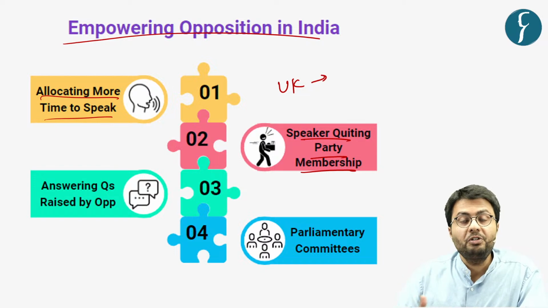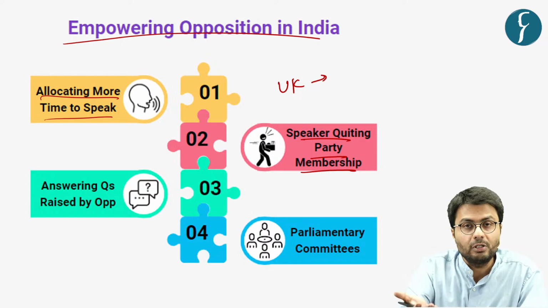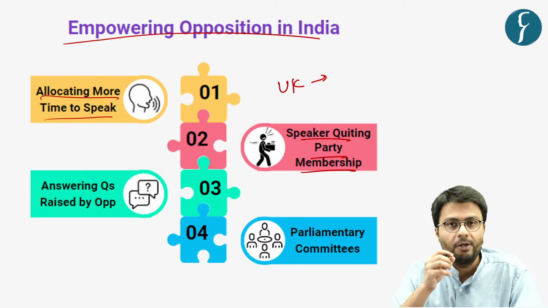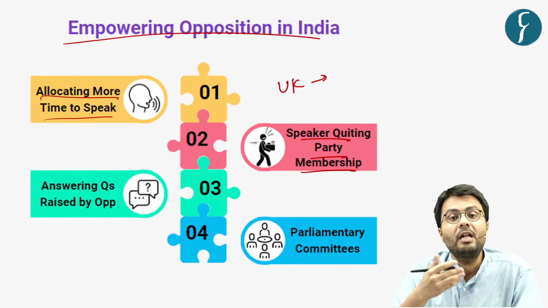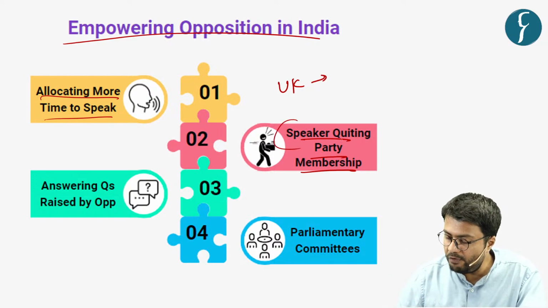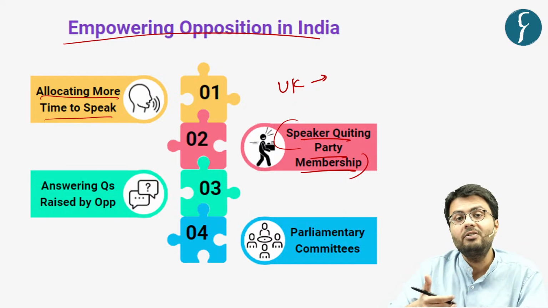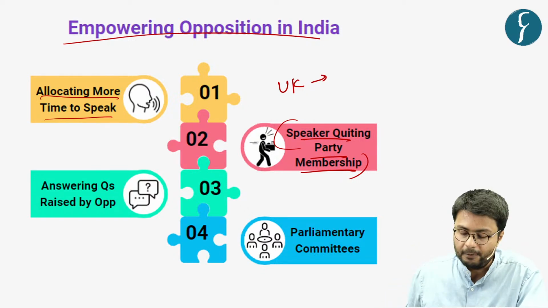And this provision ensures that the speaker is able to discharge his or her responsibilities in a neutral manner. So such conventions can also be promoted in a setup like India, which means that the speaker will have to forego his party membership once he or she is elected to the office of speaker.